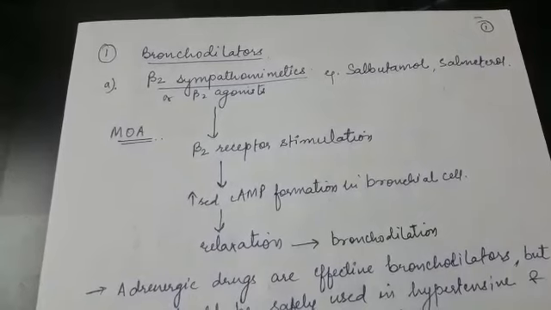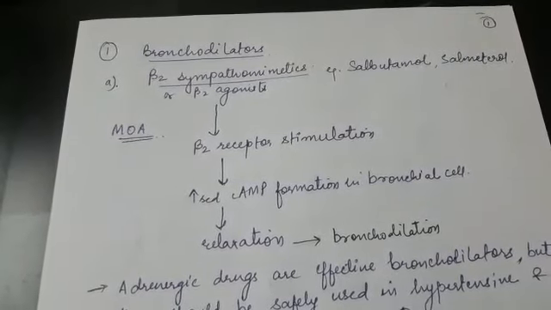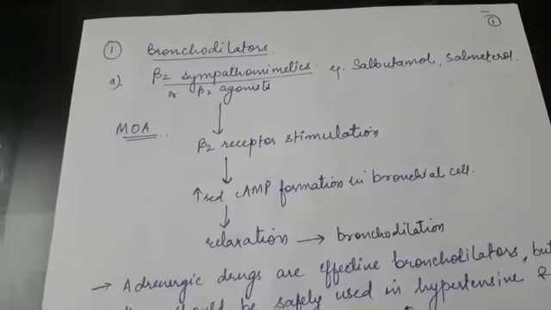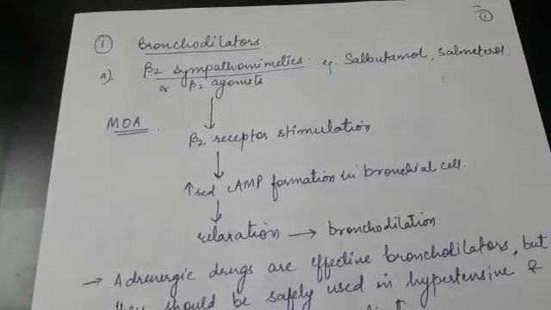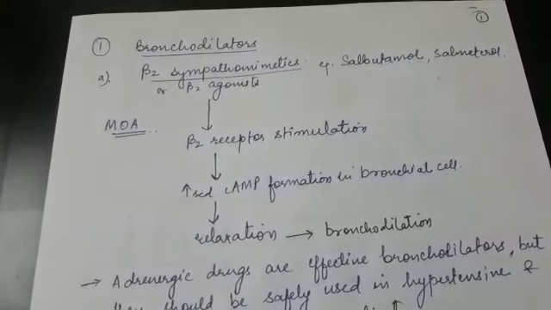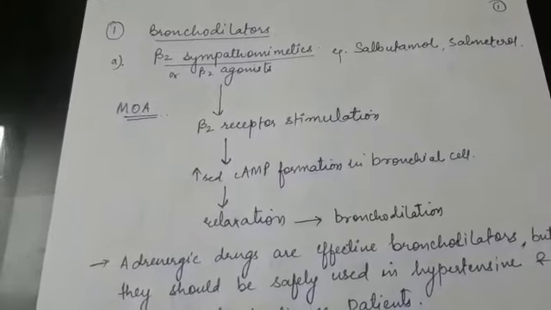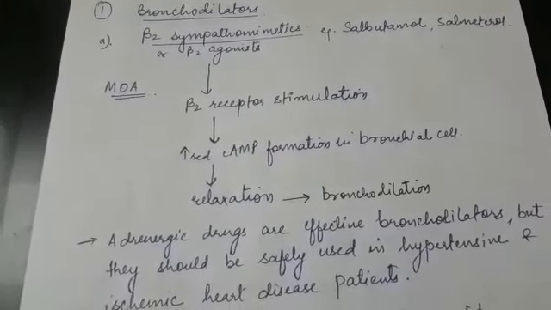These drugs you can also say are adrenergic drugs. Beta-2 sympathomimetics are also known as beta-2 agonists. In this class, examples like salbutamol, salmeterol and terbutaline etc. are used as anti-asthmatic drugs. Now we will discuss the mechanism of action of these drugs.